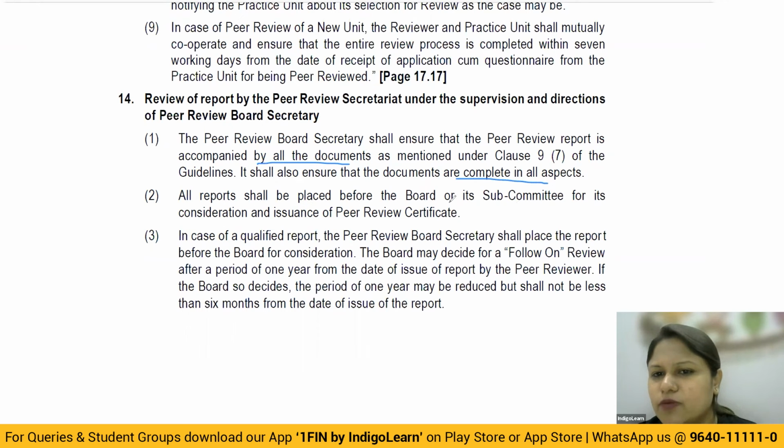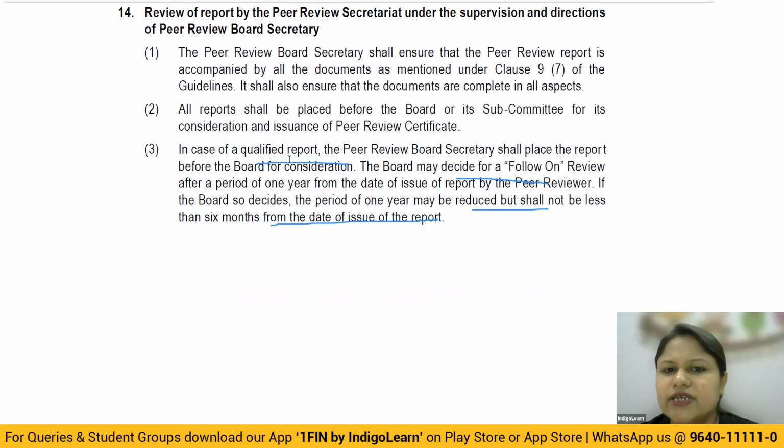All reports shall be placed before the board and its subcommittees for the consideration of the issuance of the peer review certificate. Obviously, in case of a qualified report by the peer reviewer, the peer review board secretary shall place the report before the board for consideration.